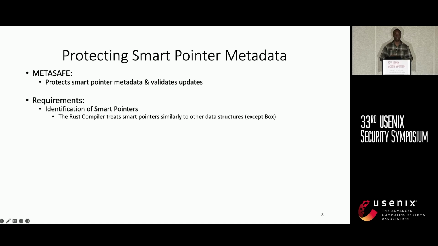Now, although I've presented them as something special, they are not actually seen as anything special by the Rust compiler, and they're just seen as normal data structures. Of course, they implement some special traits like drop and deref, but some of them don't. Therefore, we need a way to recognize a smart pointer.